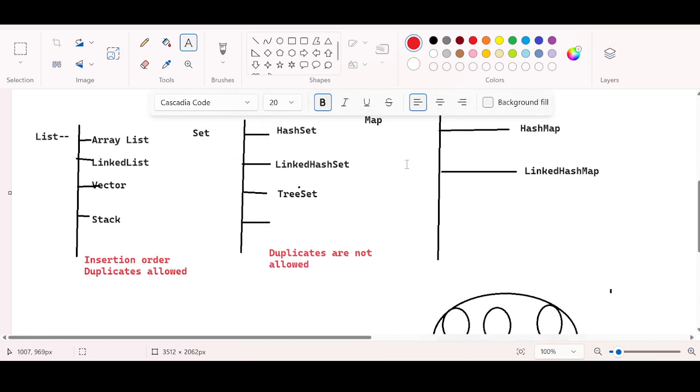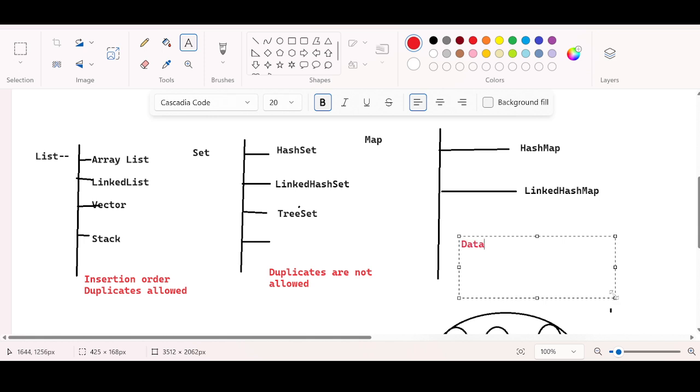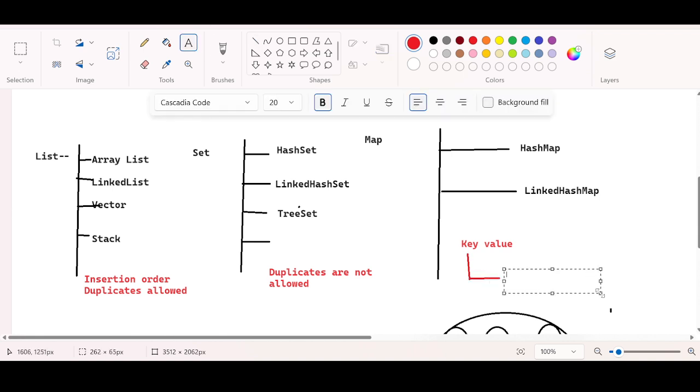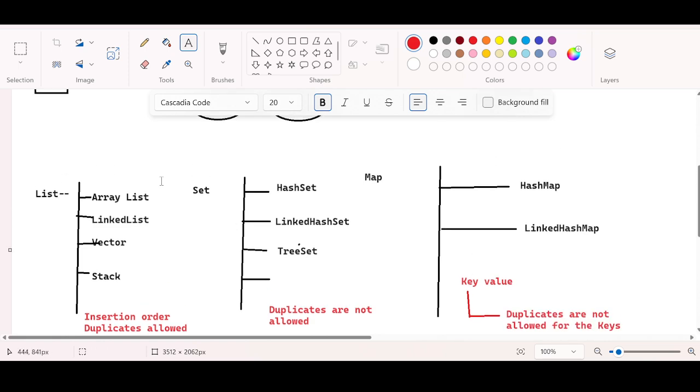And map means if you want to represent data in the form of key value pair. Specifically, key is an object, value is also an object, but for the keys duplicates are not allowed. Duplicates are allowed for the values. This is the core idea about list, set, and map.